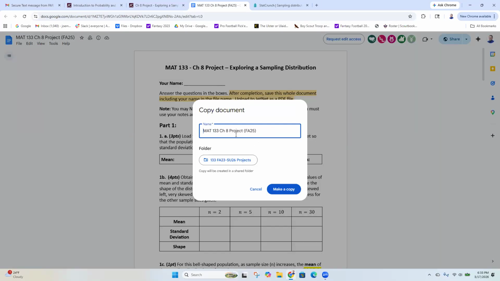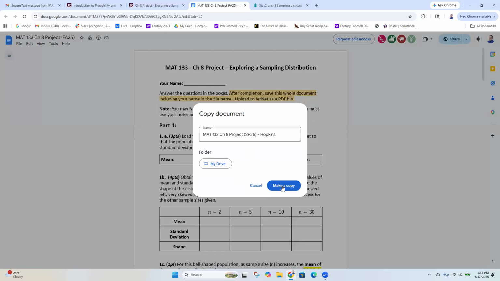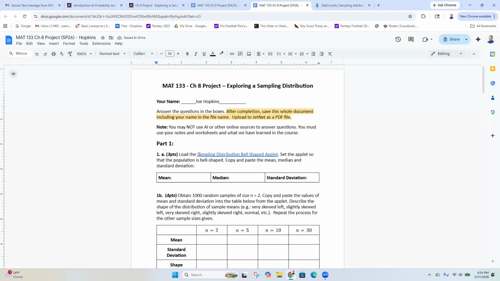Okay, so starting off with the Google document, we need to go to File, make a copy, and I'll save this in my drive. The link to the applet is also here in the Google document, but I already dropped it in the chat, so you don't have to go search for it.